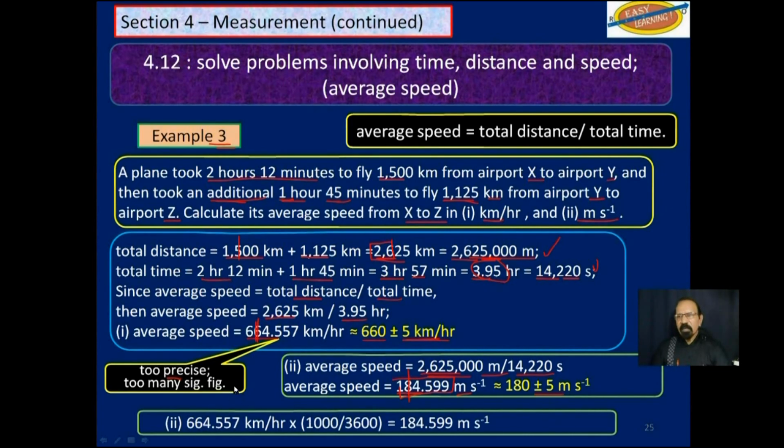Now, we could have carried kilometers per hour to meters per second directly without going through this second step here. So we multiply that by 1,000 to carry kilometers to meters. And once we get that number, we divide by 3,600, the number of seconds in an hour, and we get this, which is exactly the answer we had up there. If we round it off, in both cases for meters per second, we get 180 plus or minus 5 meters per second. So that and that are the same.